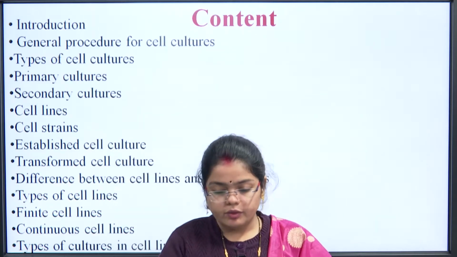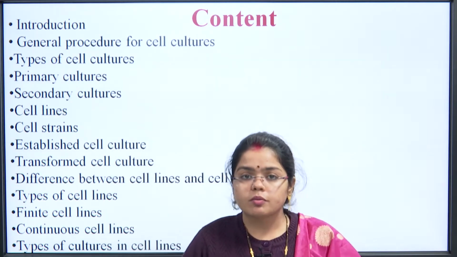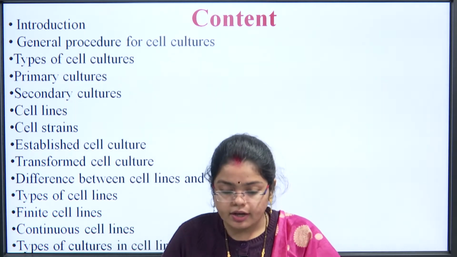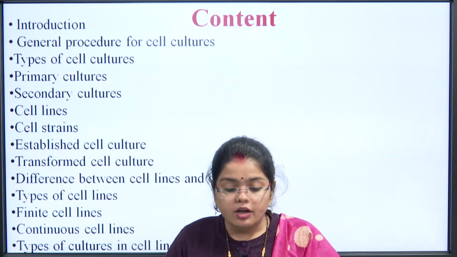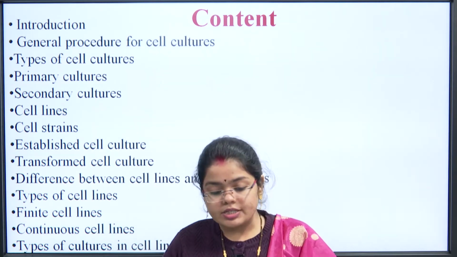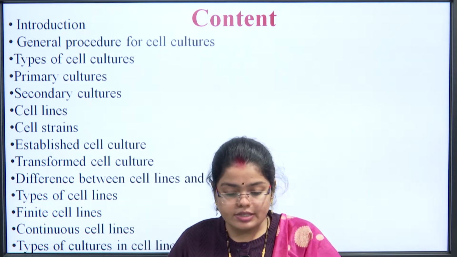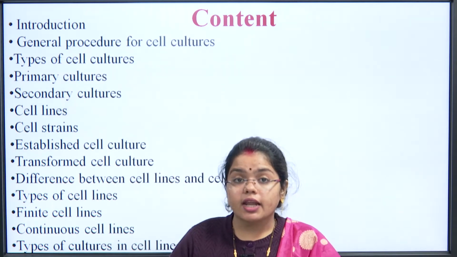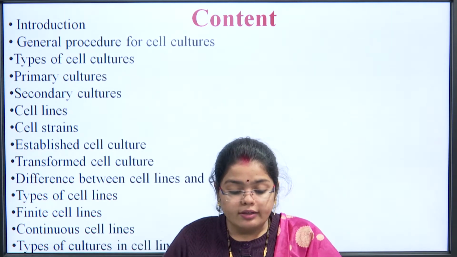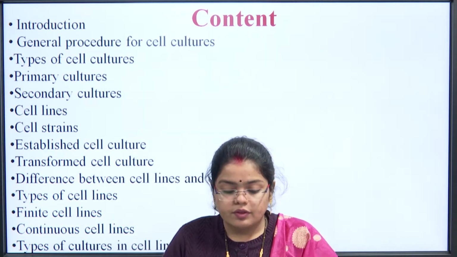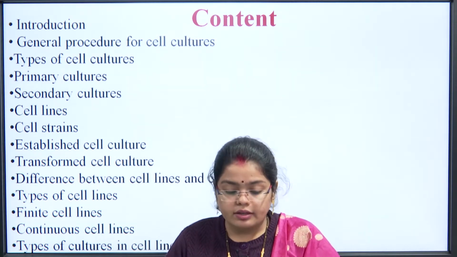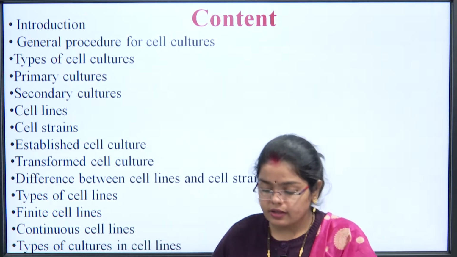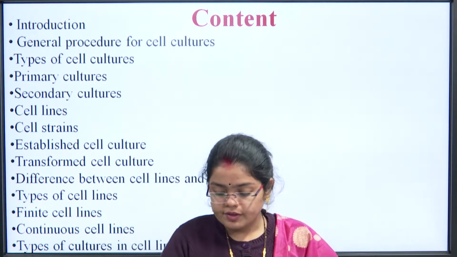So, coming to the slide with contents, first is the introduction about all these cultures, then the general procedure for cell cultures, then what types of cell cultures there are: primary cell cultures, secondary cell cultures, cell lines, cell strains, what are established and transformed cell cultures, and what is the difference between cell lines and cell strains. Then the types of cell lines that are used, the finite cell lines, then the continuous cell lines and the types of cultures included in the cell lines. So, coming to the first slide for introduction.